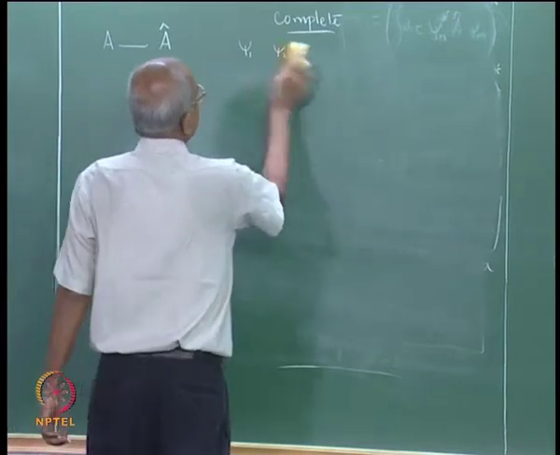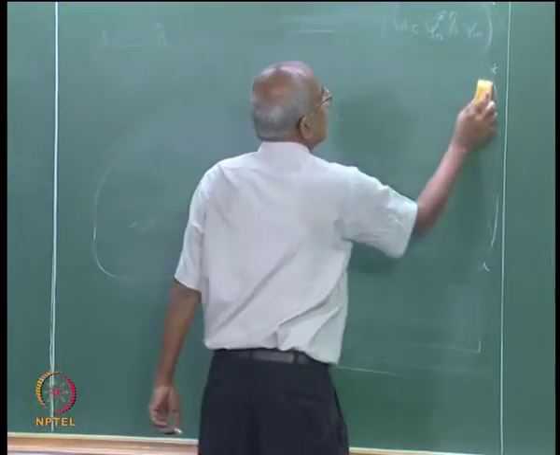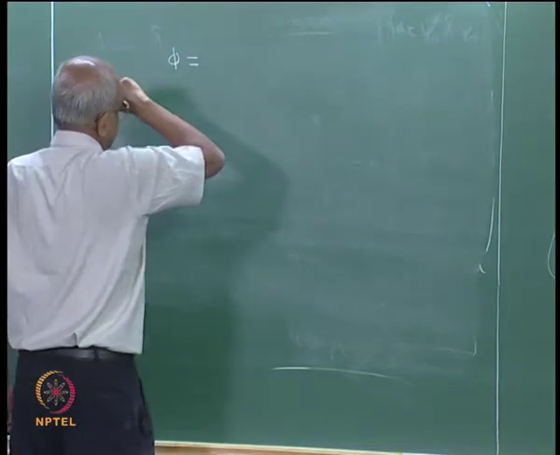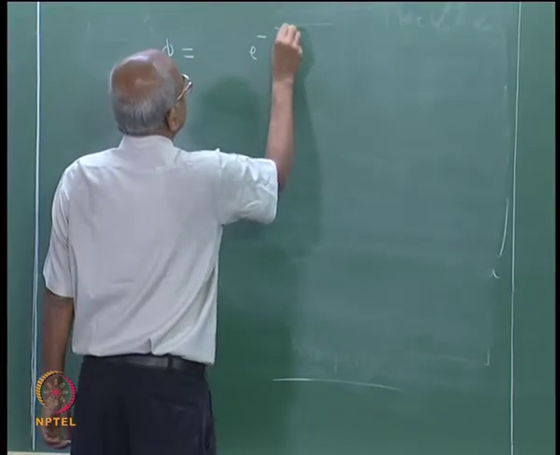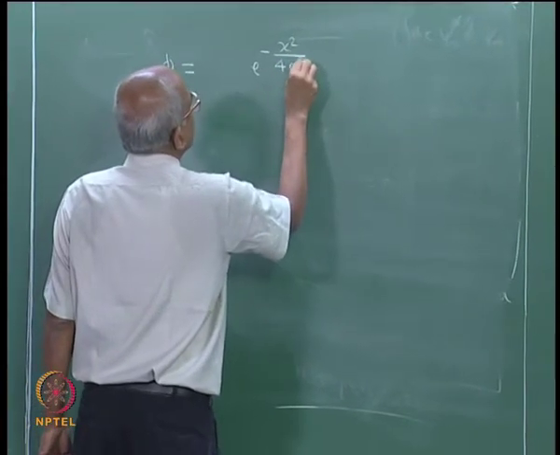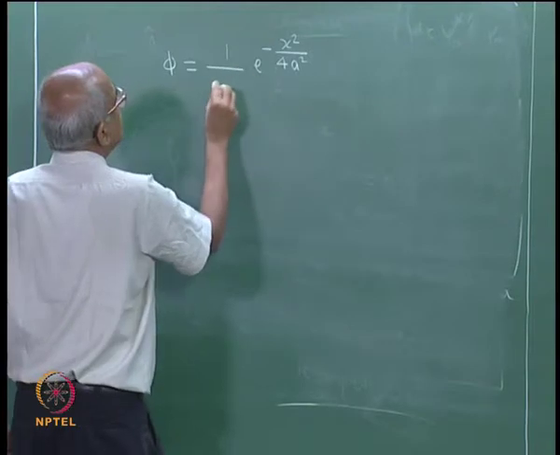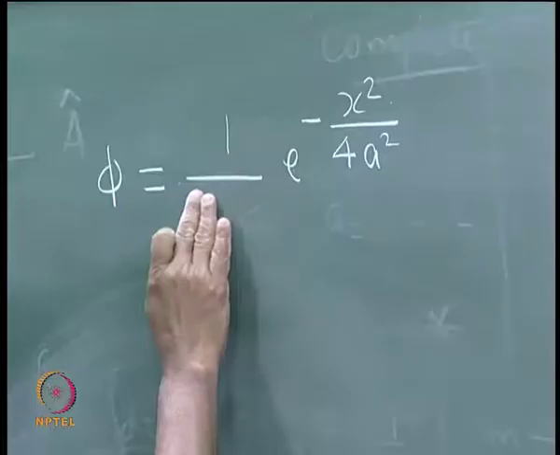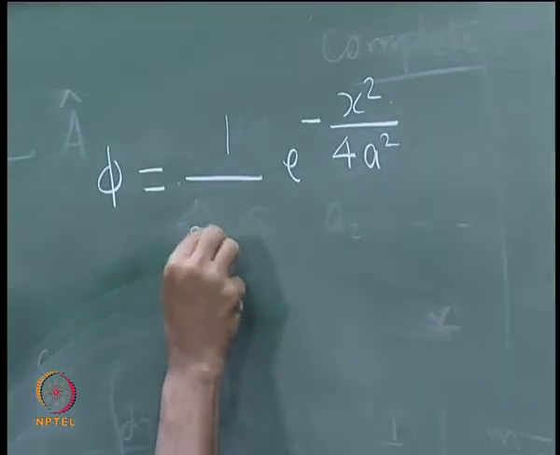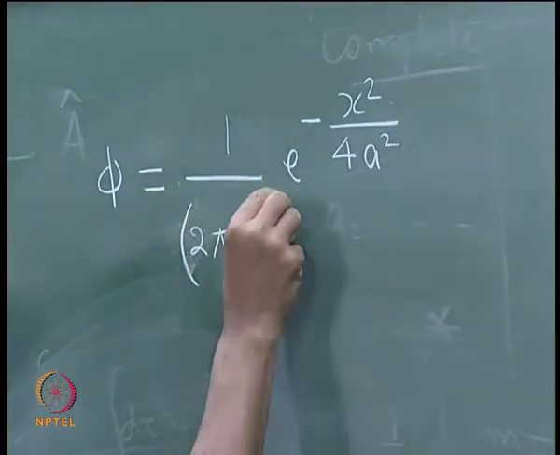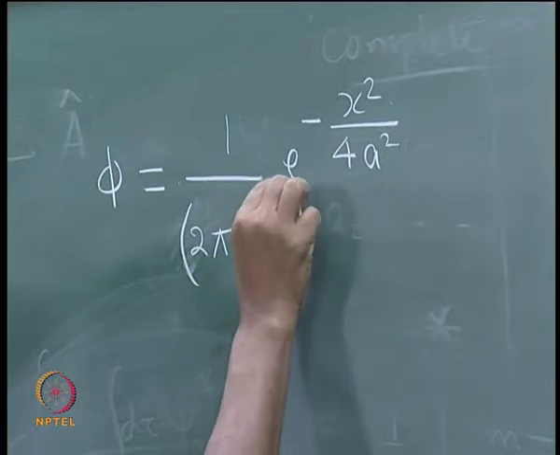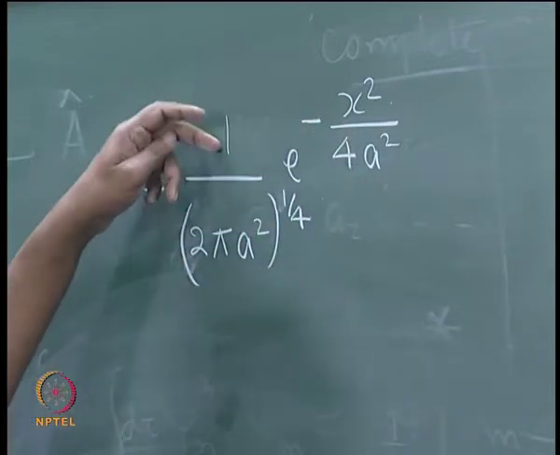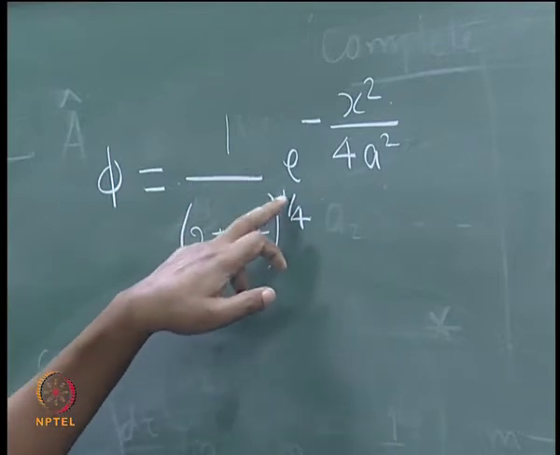To make the ideas clear, let me take an actual example. I am going to say that I have a state function phi, which is equal to e to the power of minus x squared divided by 4a squared, divided by 1 by 2 pi a squared to the power of 1 by 4.